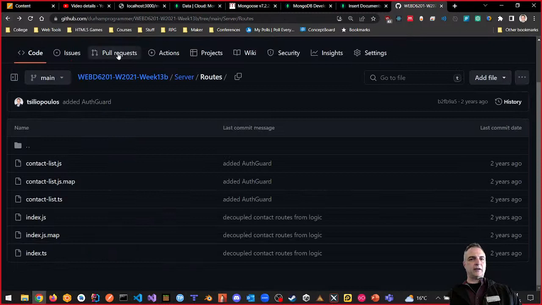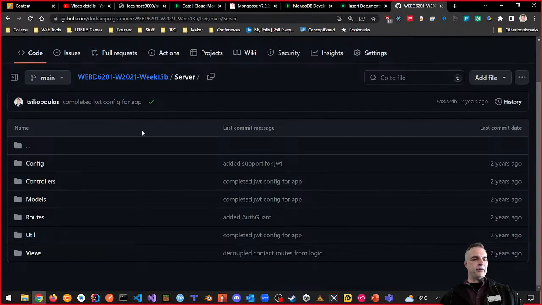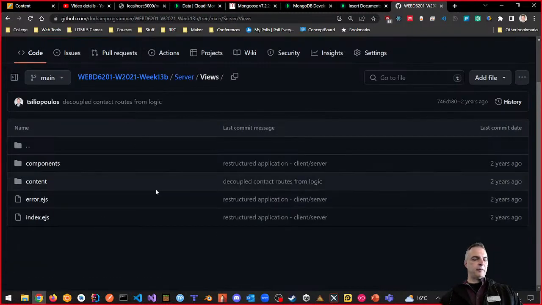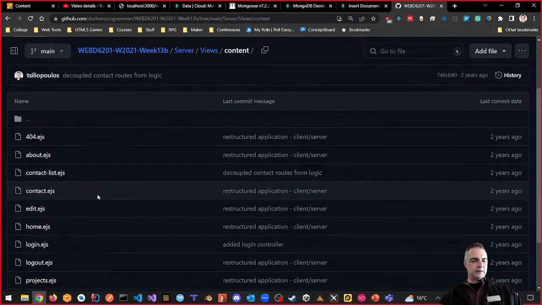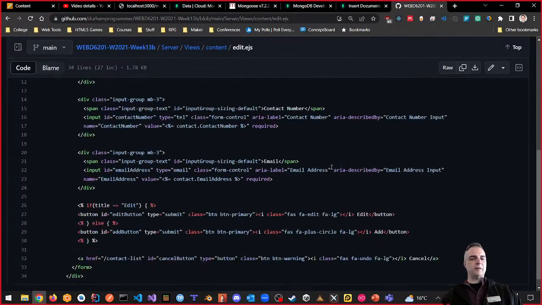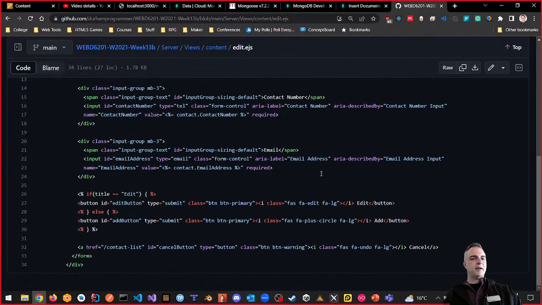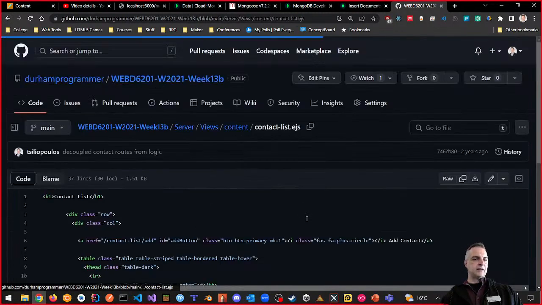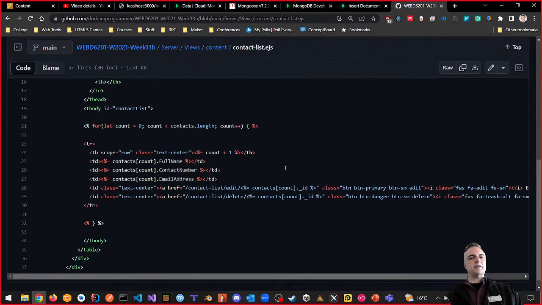So if we look as an example at some views, and I have some views from an old website, if I go to content view and let's just say I was going to go to edit, how would this edit page look? Let's look at the contact list; it's kind of like the movie list in some ways. It doesn't really matter.